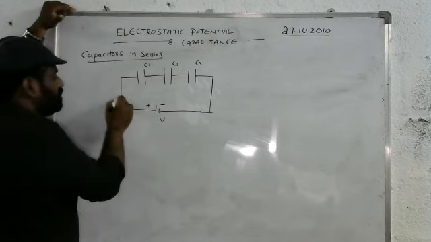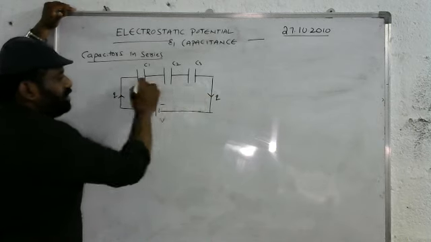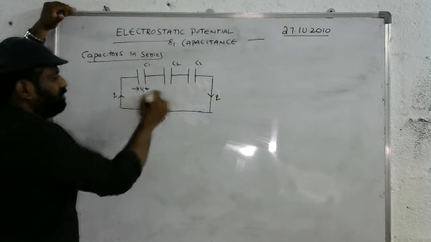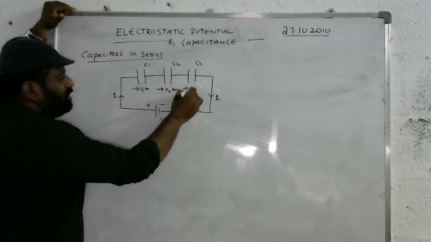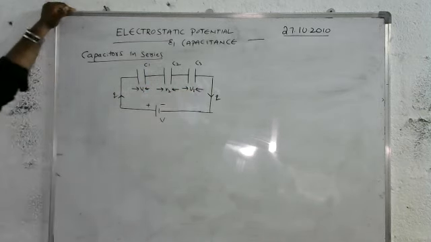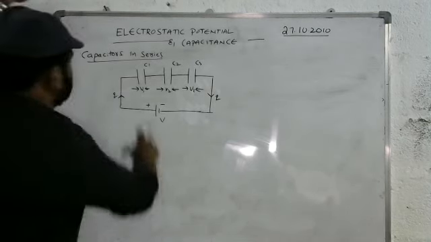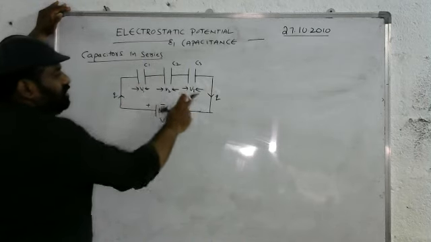Let charge Q pass through the three capacitors, but let the potential drops across the capacitors be V1 at C1, V2 at C2, and V3 at C3. These are the potential drops across the capacitors.